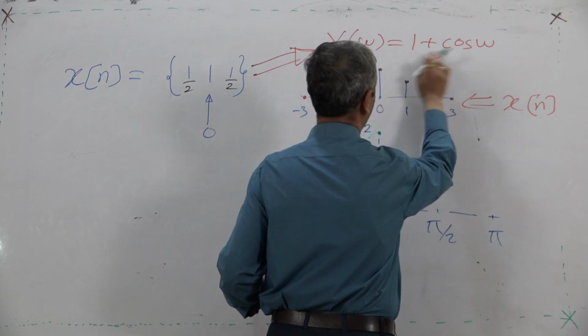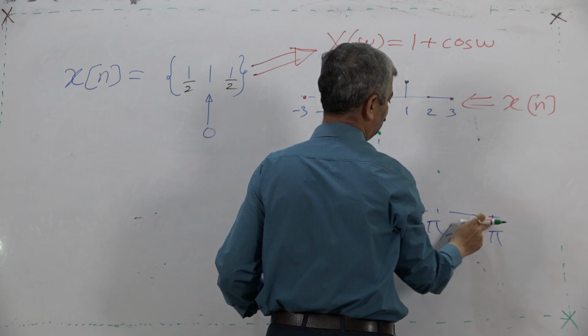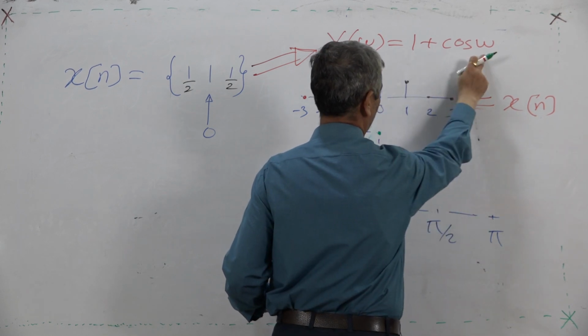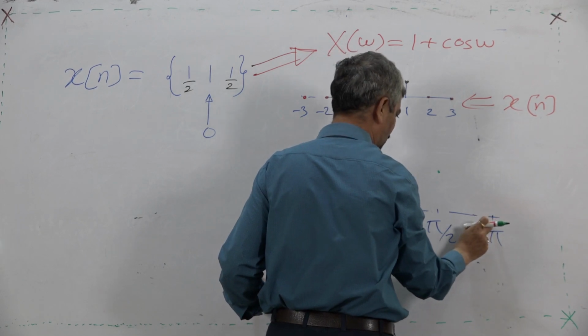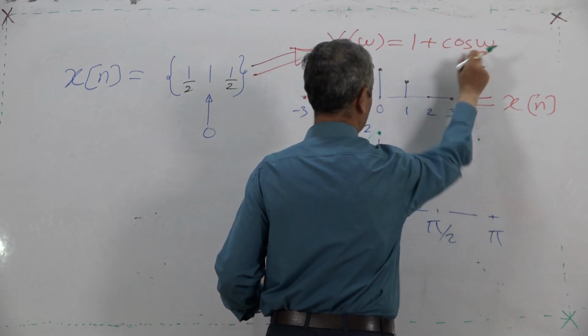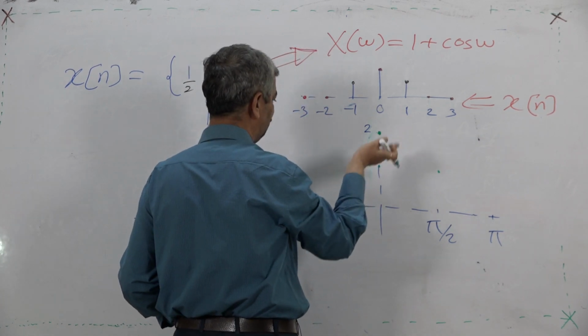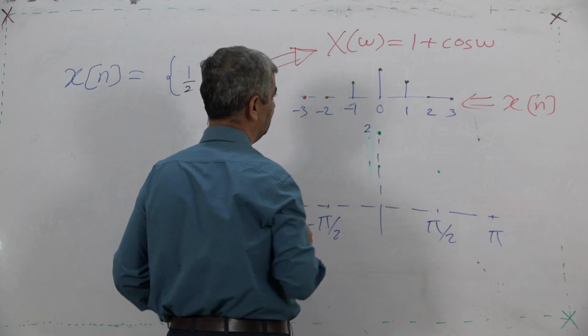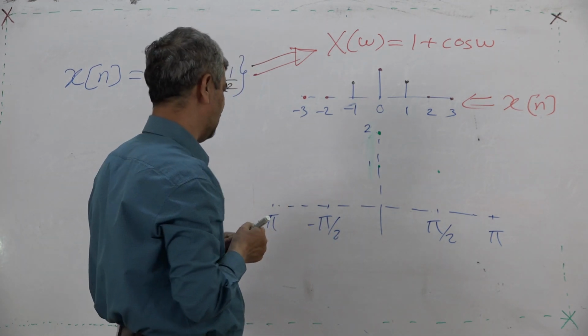At omega equal to pi, cos pi is minus 1, so 1 plus cos omega will be 0. So it is a cos omega curve in which plus 1 is added.